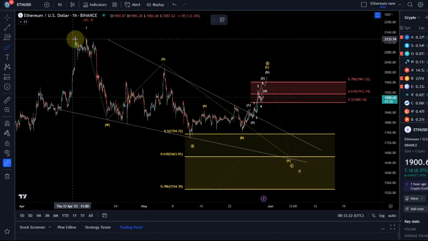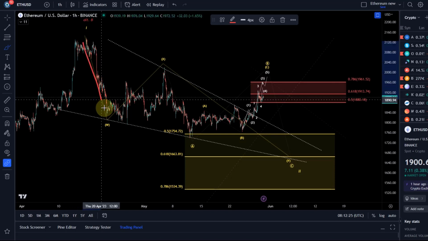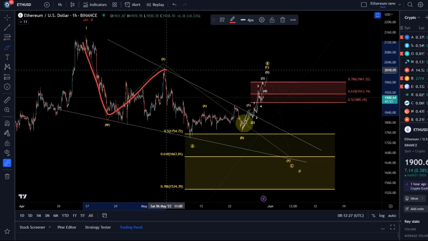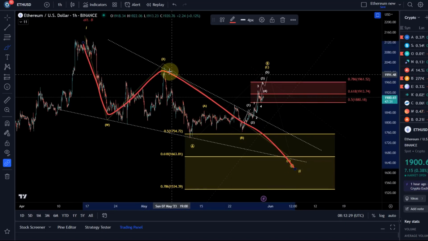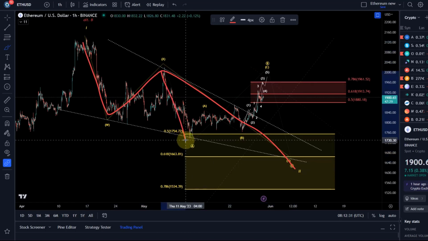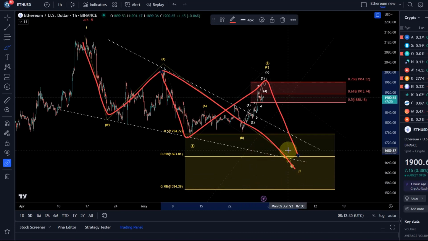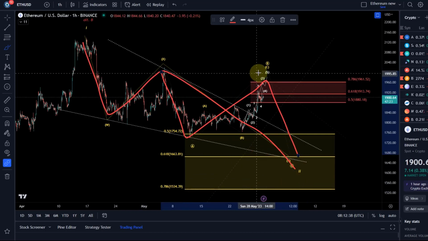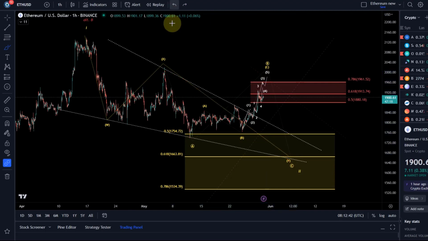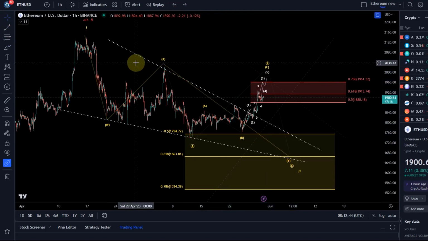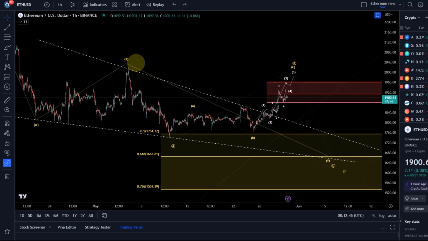So the short-term bearish setup suggests that we came down in wave W, moved up in an X wave, and came down, or we are coming down in a Y wave. In this, we're currently looking at an A wave down, a B wave up, and a C wave down. That could take us to 1660, maybe a little bit lower. It depends a little bit on how high that B wave goes, okay? So now let's zoom in. This is the short-term bearish setup or scenario.